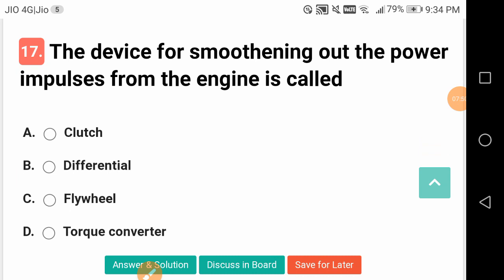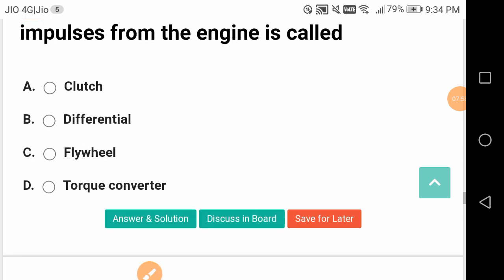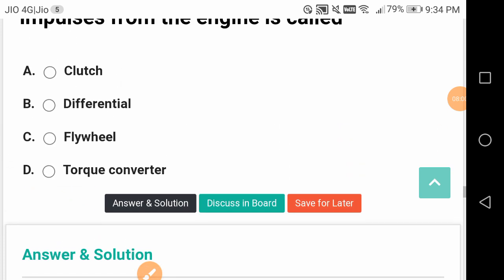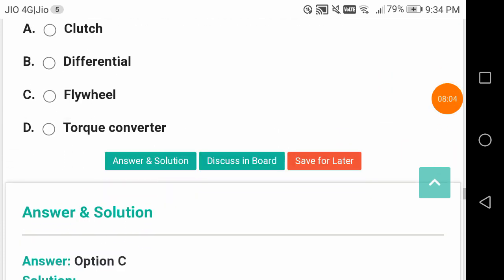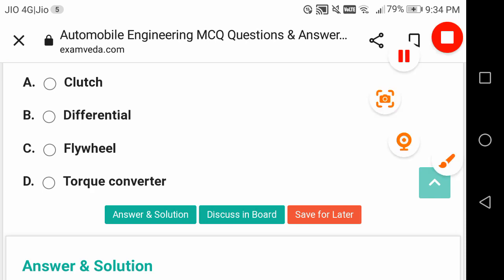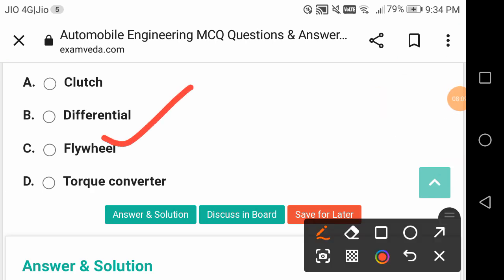The device for smoothing out the power impulses from the engine is called, what is this? What is this part of an engine which smoothens out the power impulses? This is the flywheel, yes or no? Flywheel is a mechanical capacitor, something like your electrical capacitor, which charges and discharges. So it is going to absorb and release the energy as per the working stroke of the cycle. We have maximum power in the power stroke, and we need to power the vehicle in other strokes. So this will be done with the help of a flywheel. It is a mechanical capacitor, simply put.